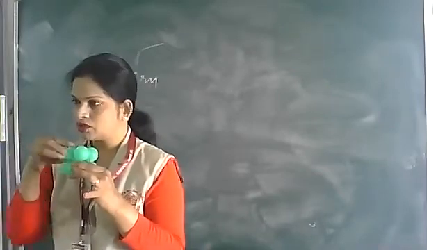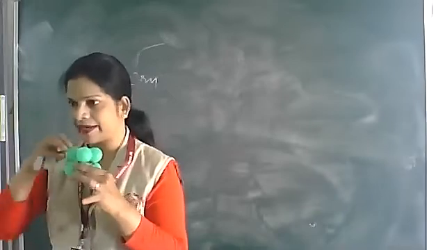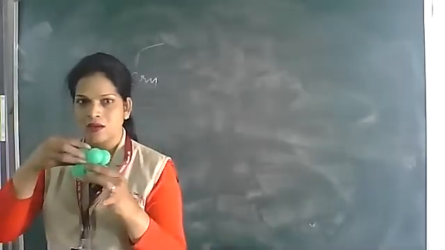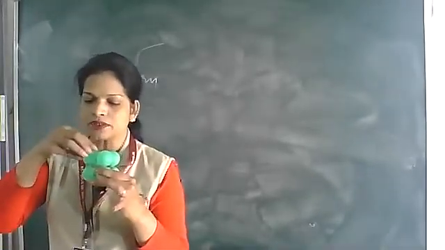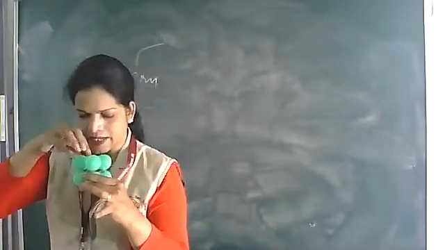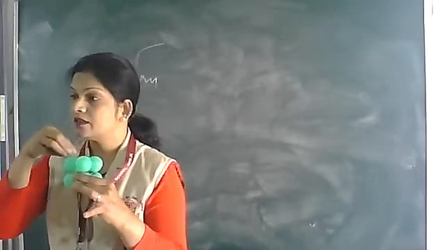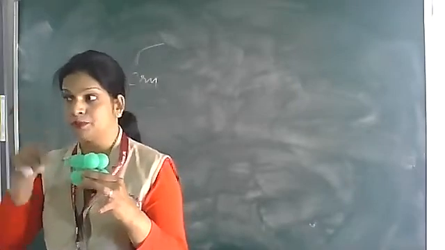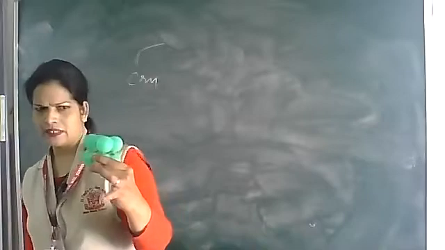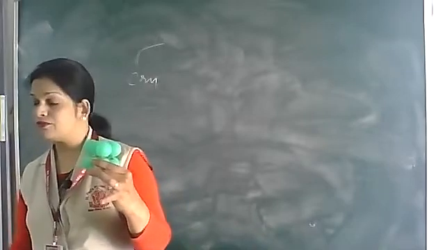Suppose the ball is solid, made of wax and clay. How much part of this clay sphere is present inside this imagined cube? Not 1/4, 1/8.